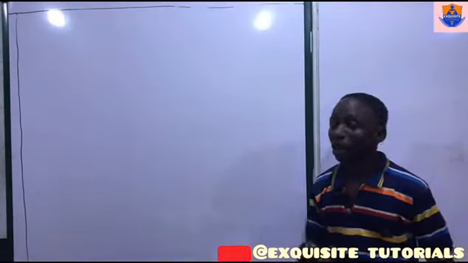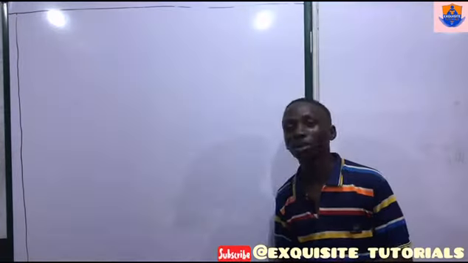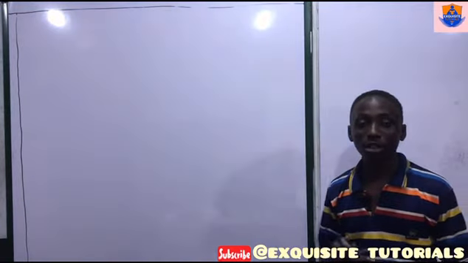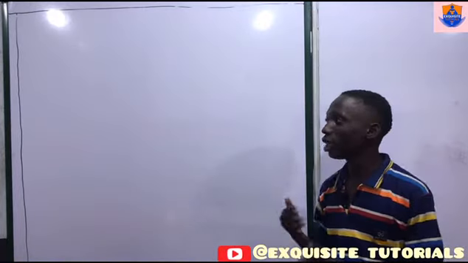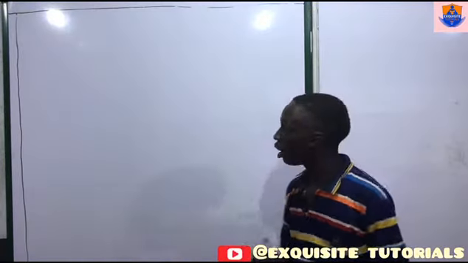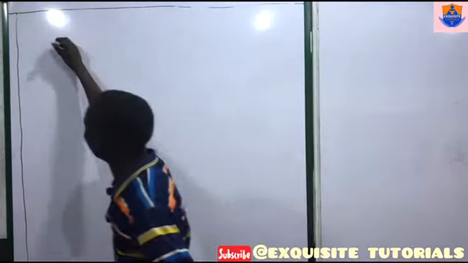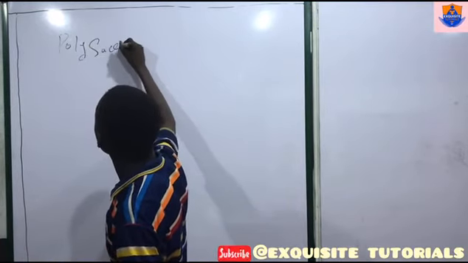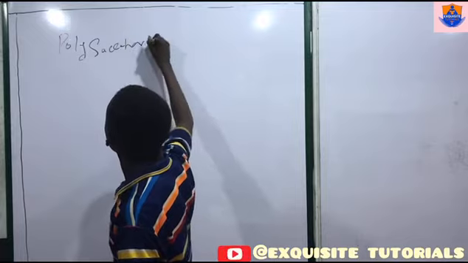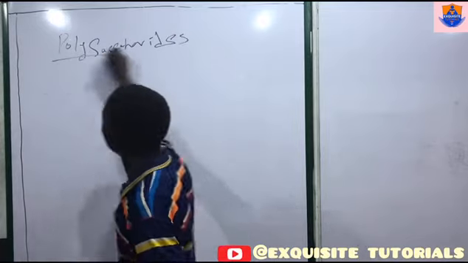Okay, from our last class, I believe we talked about carbohydrates, monosaccharides and disaccharides. Today we'll be continuing that class with polysaccharides.